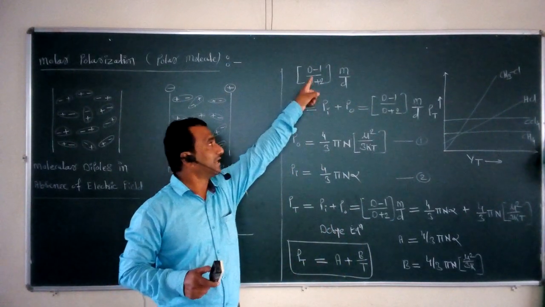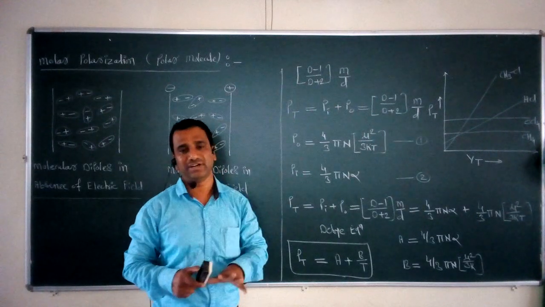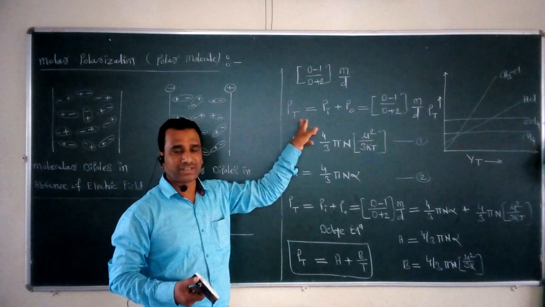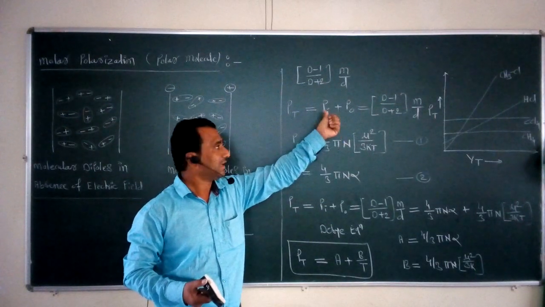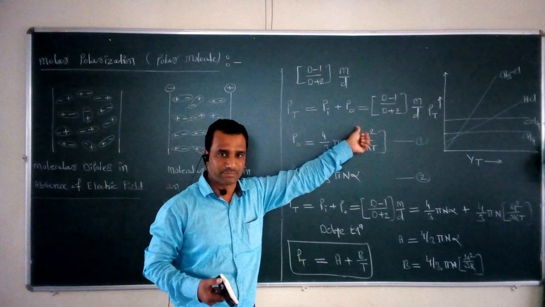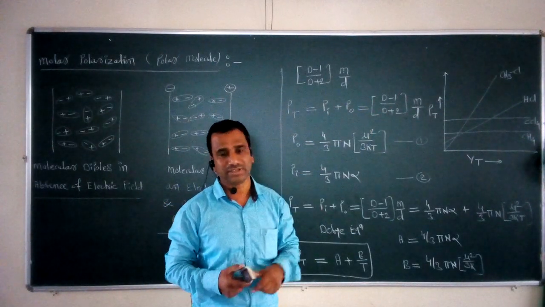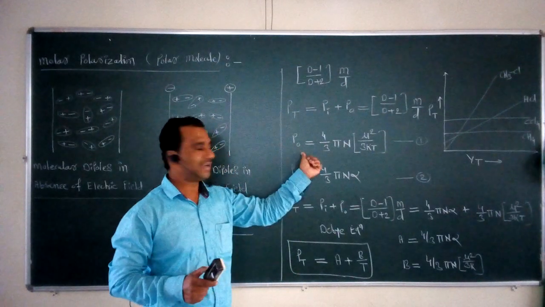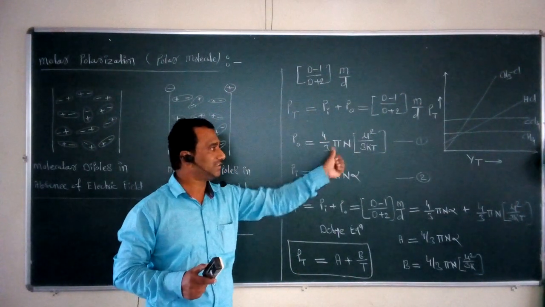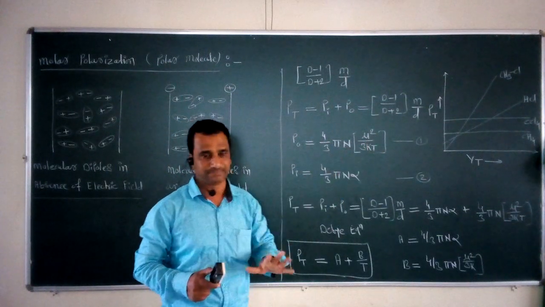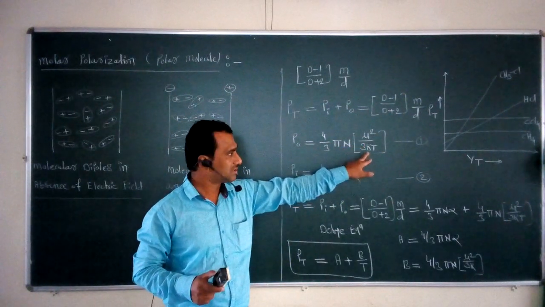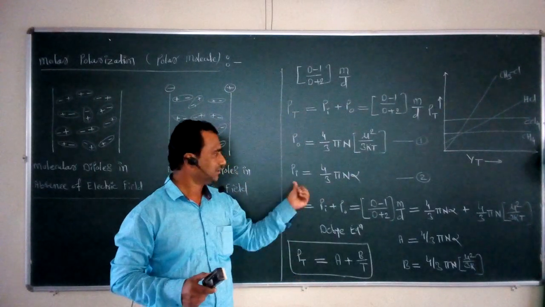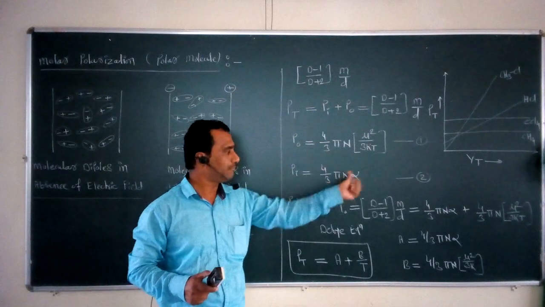Now if we want to calculate the total molar polarization for such a polar molecule, it is given by (d minus 1) upon (d plus 2) into M upon d. The total molar polarization Pt is the summation of the induced molar polarization plus the orientation polarization, equal to (d minus 1) upon (d plus 2) into M upon d. According to Debye, the orientation polarization is given by 4 by 3 pi N mu squared upon 3kT. Mu is the dipole moment, k is Boltzmann's constant, and T is the temperature in Kelvin, and the induced polarization is given by 4 by 3 pi N alpha.